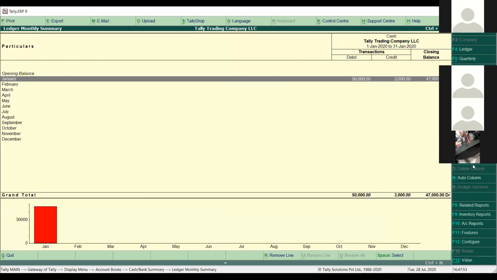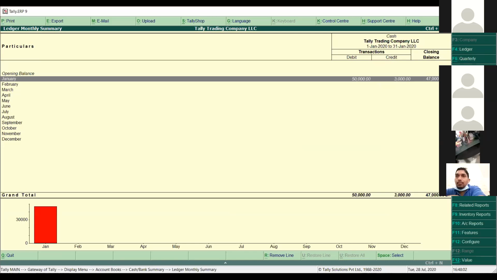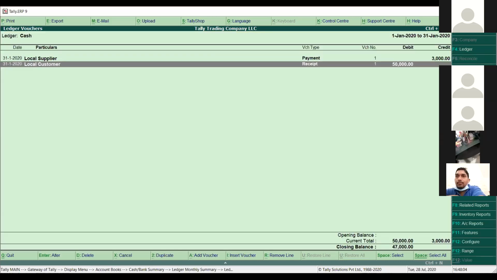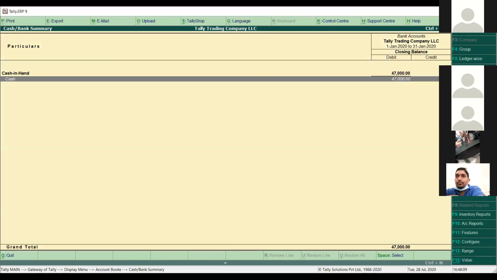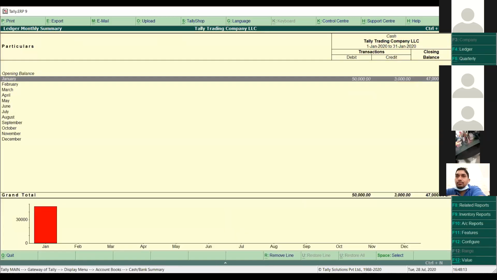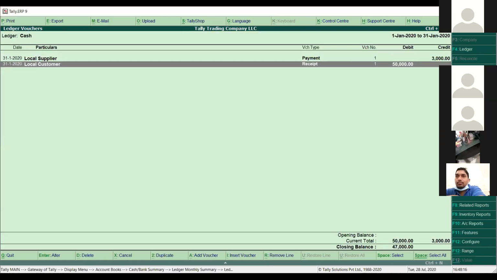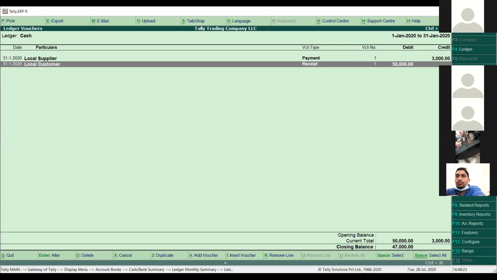One more thing is that in Tally we have a drop-down menu of reports available. If you just keep pressing Enter on a particular ledger, it will take you till the last report, like till the voucher as well. Simply keep pressing Enter on the reports. I suppose I just went to the cash bank report. I want to see my cash ledger report. I press Enter on the cash, then which month, then what vouchers are posted against the cash ledger. You can see one was a payment, one was a receipt. So the total balance is coming as 47,000 here. So this was the balance.